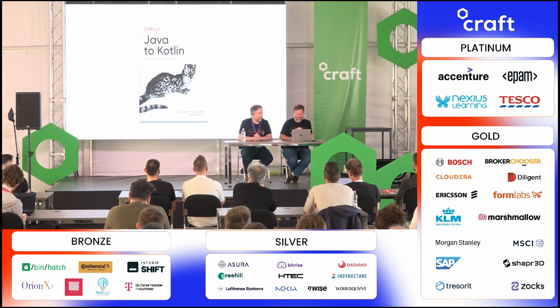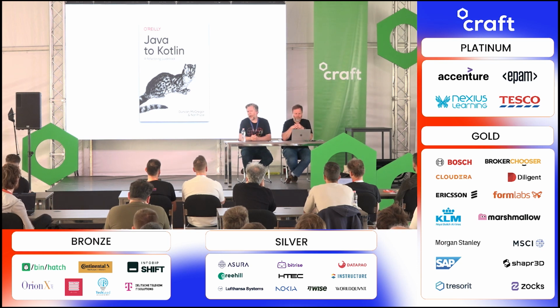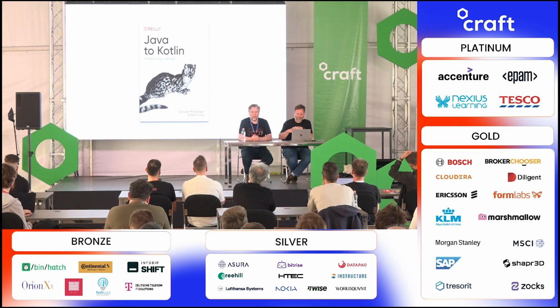Let's kick off. So we wrote a book together. It was secretly about changing our thinking about how we design software from thinking in terms of mutable state and objects to functions, and we disguised it as a book to help Java programmers learn what was then a new programming language, Kotlin. We're going to be demonstrating this in Kotlin.